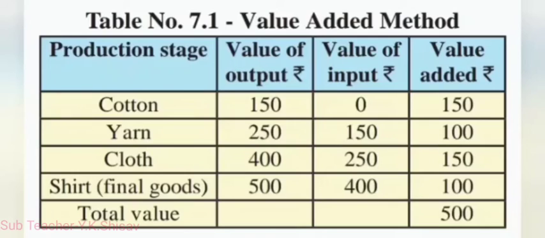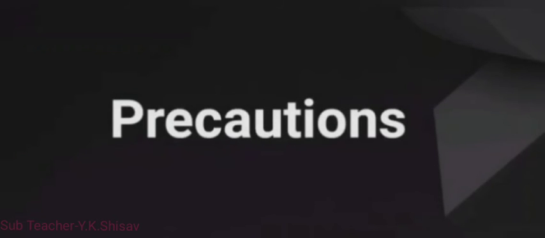The sum total of values added at each stage of production is also 500 rupees. Thus, the total value added is equal to the value of final goods. That means 150 plus 100 plus 150 plus 100 is equal to 500. This is a value added method.